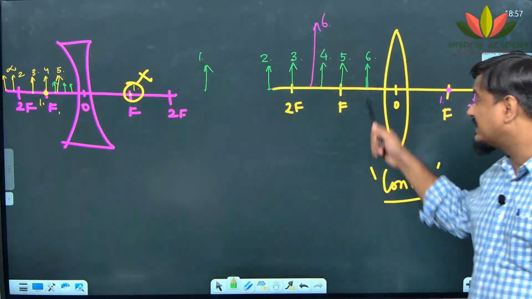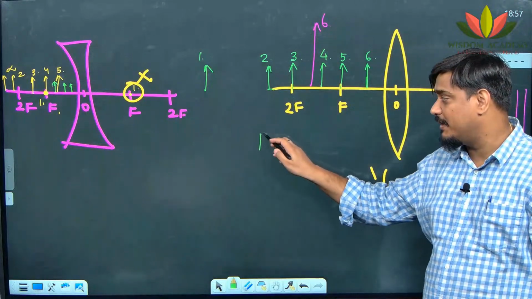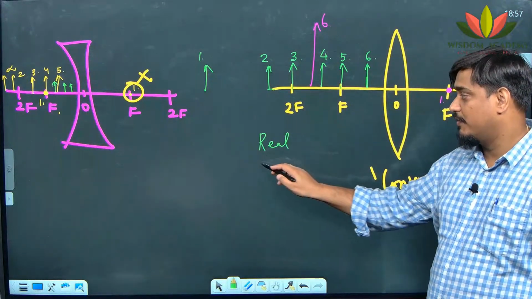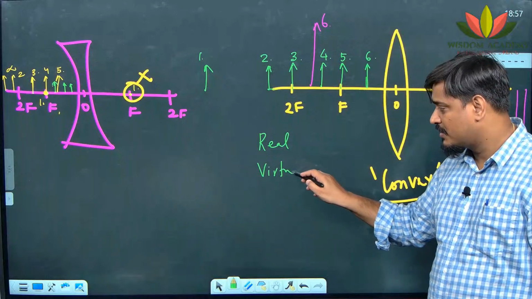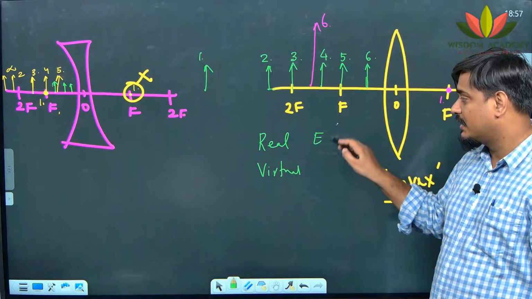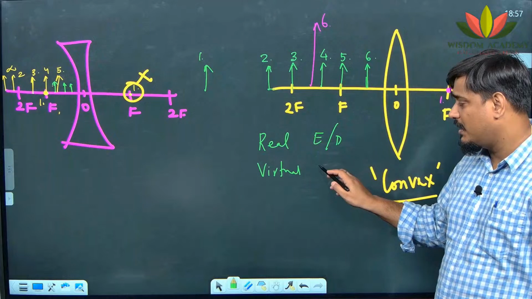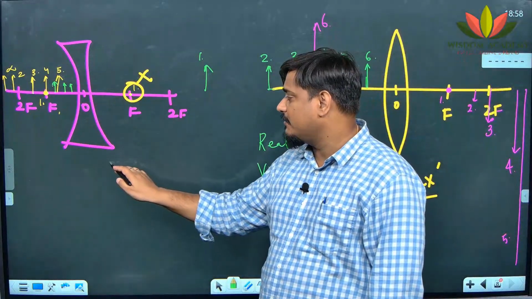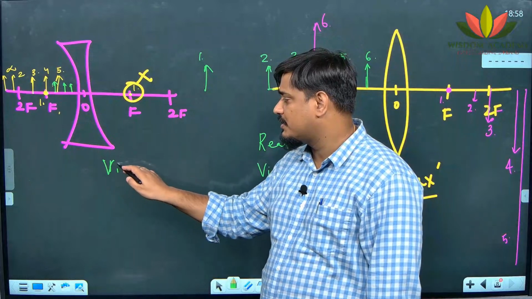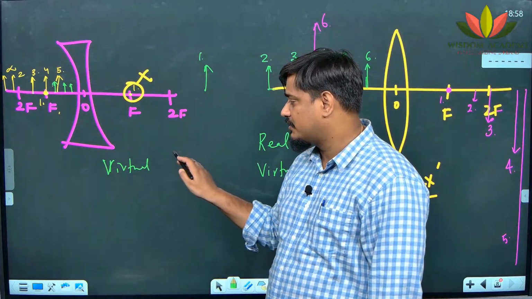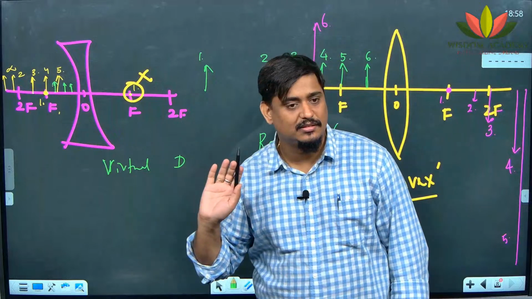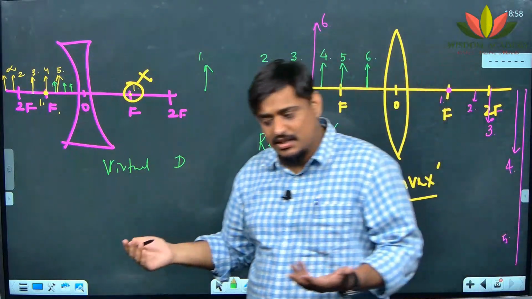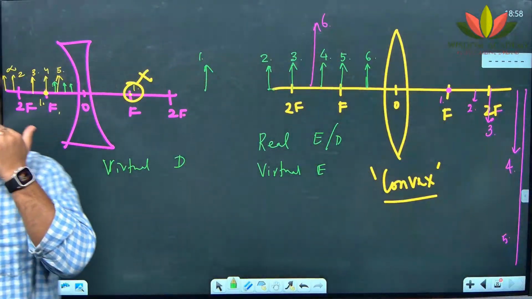So convex lens is capable of creating real image, virtual image, real enlarged, real diminished, virtual enlarged. This lens is capable of creating only virtual image that is diminished. No other possibility is there. It cannot create virtual enlarged, it can never create real images.